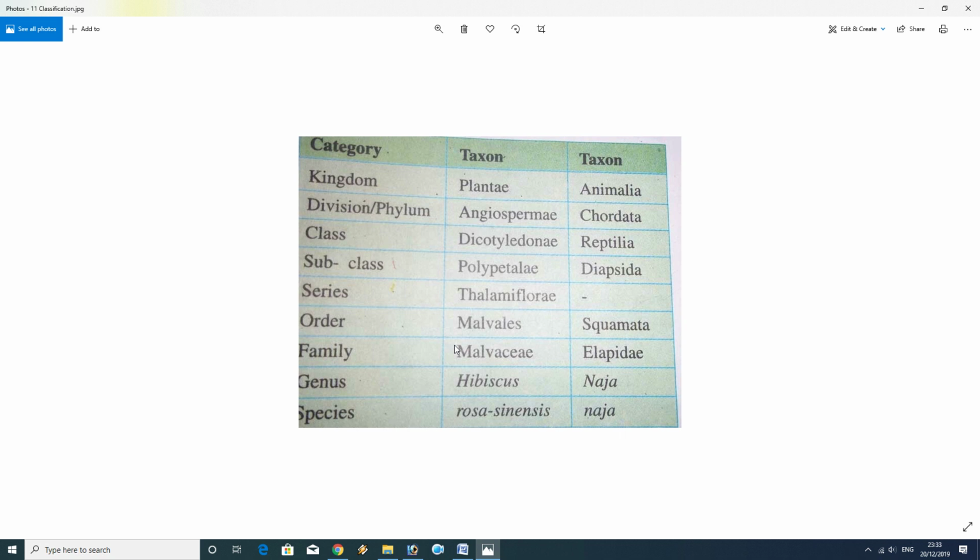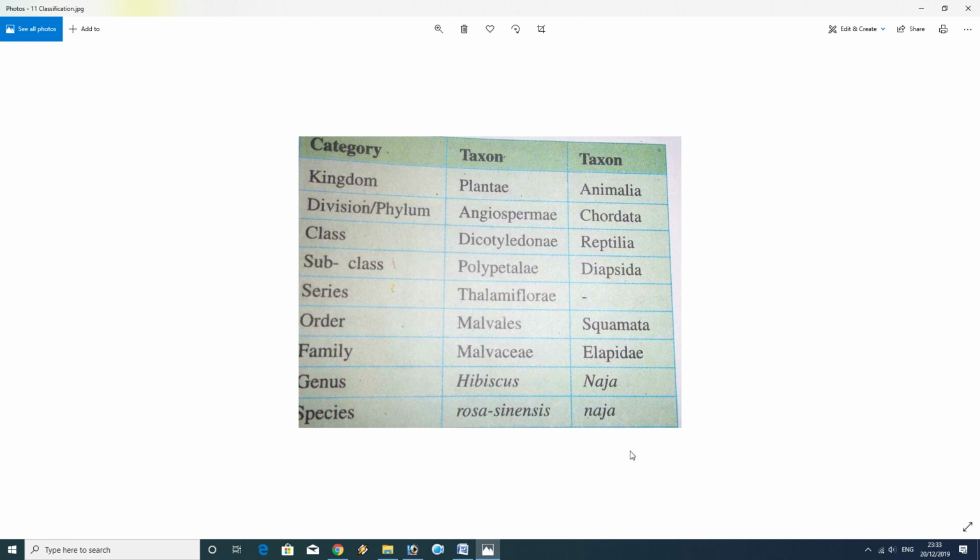Family is Malvaceae, and in the animal it is Elapidae. Genus is Hibiscus, and in the animal the genus is Naja. Species in plant is rosa-sinensis, and in animal, the cobra, it is naja. So the scientific name of China rose is Hibiscus rosa-sinensis, and the scientific name of king cobra is Naja naja. I hope you got this one.